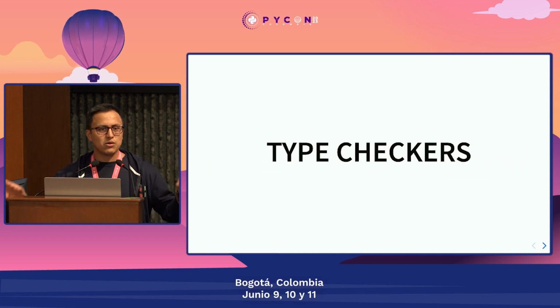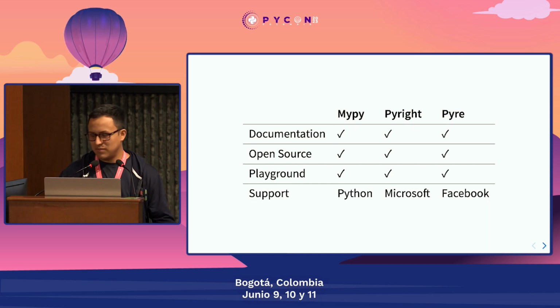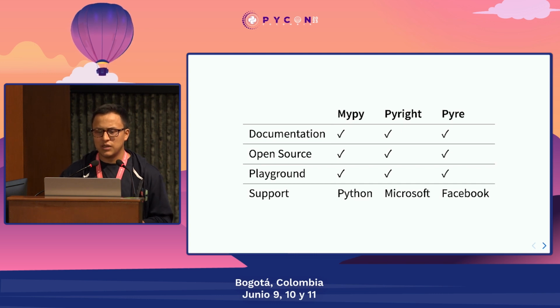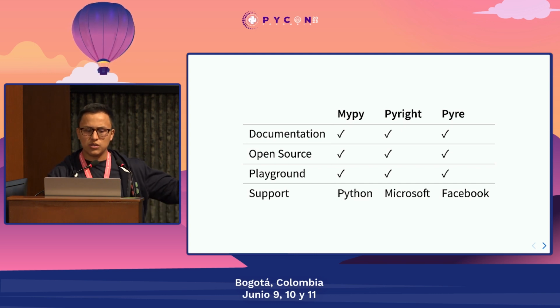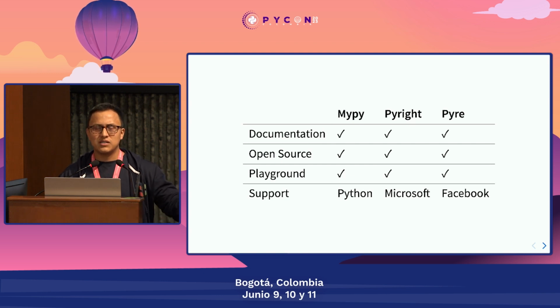And I mentioned type checker because there are many options in the market. So you have, I think, these two options which I've used. I noticed they have good documentation, they are open source, they also have a playground so that you can go online and start creating some type hints here and there, and you're going to get some nice results. I think the main difference is the community that supports those tools, and also Pyright is written in TypeScript, and Pyre comes with a static analysis tool that you perhaps could use if you need to. But yeah, you have some options for type checking.